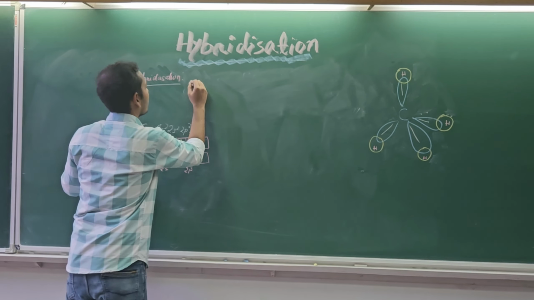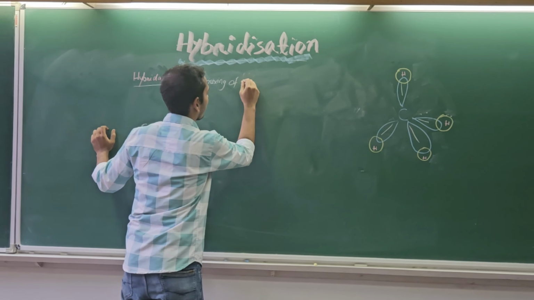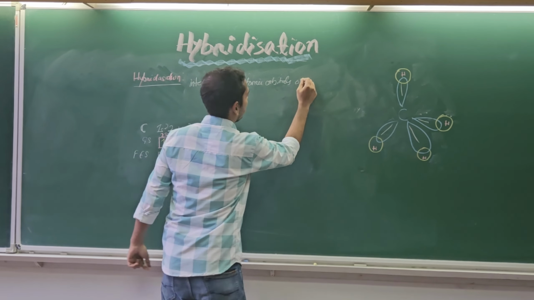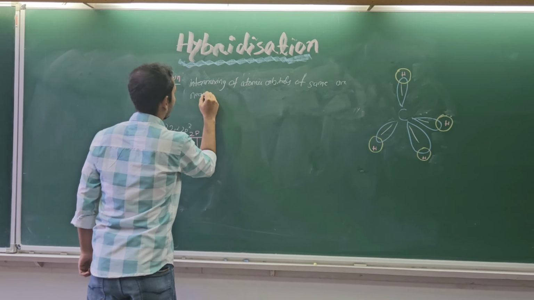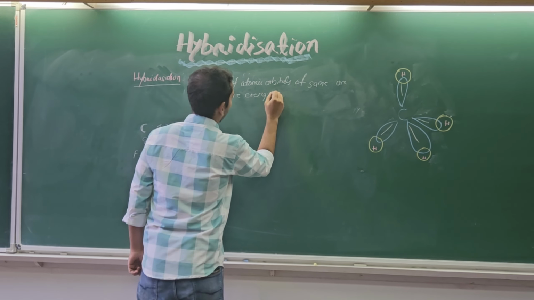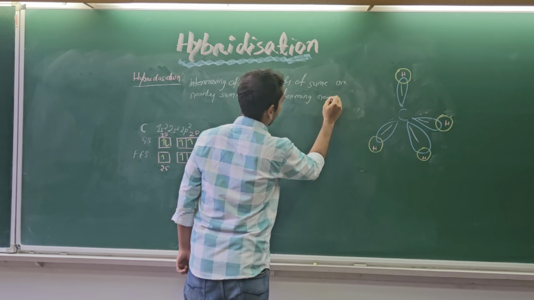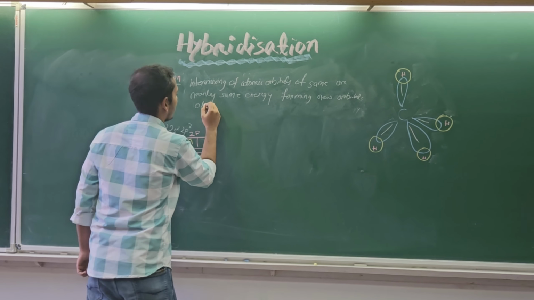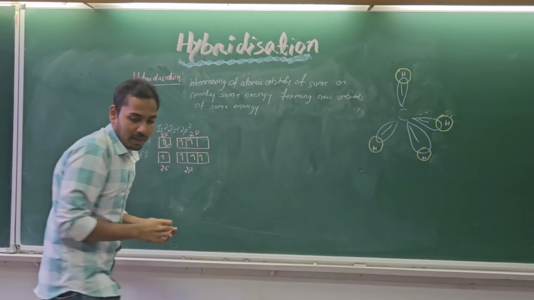Hybridization is simply the intermixing of atomic orbitals of same or nearly same energy forming new orbitals of same energy. Let me explain this statement.